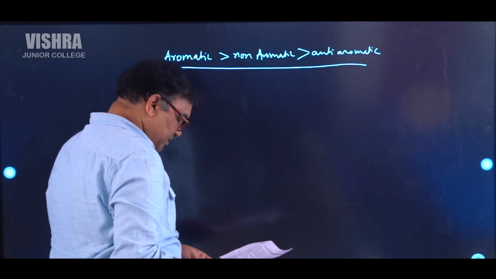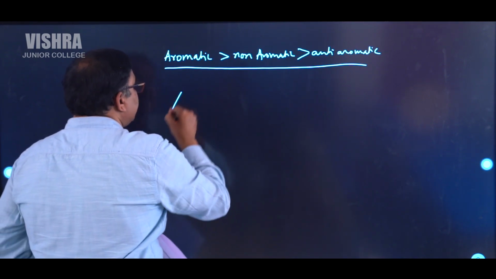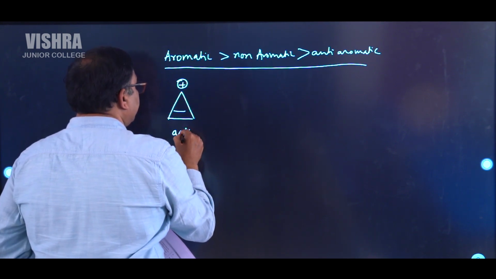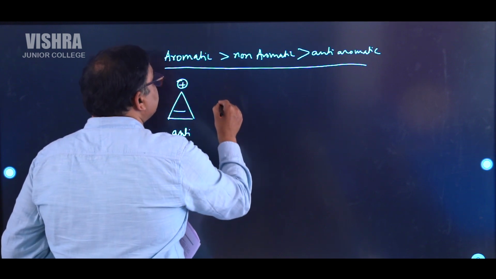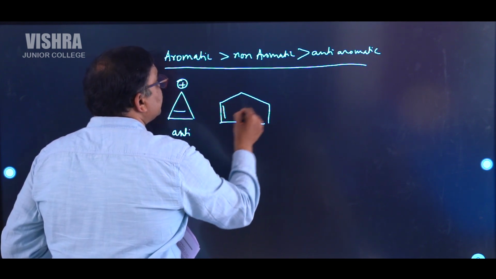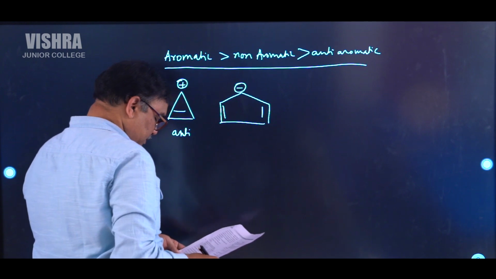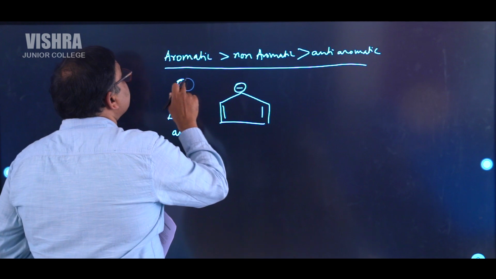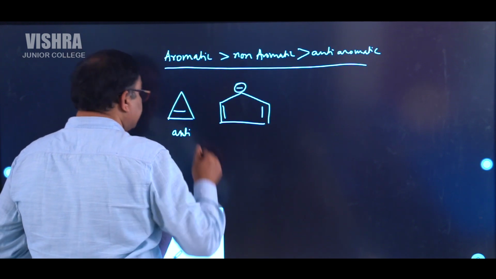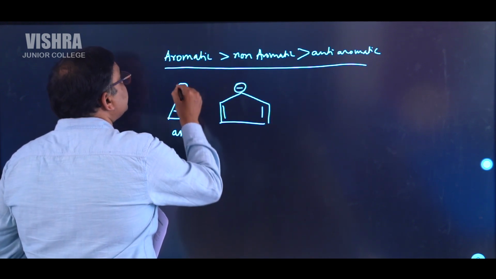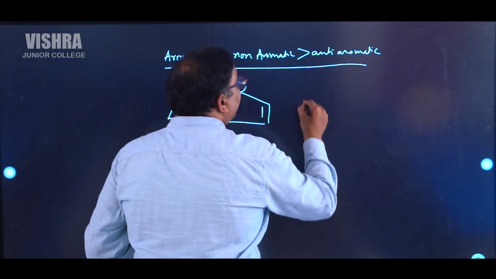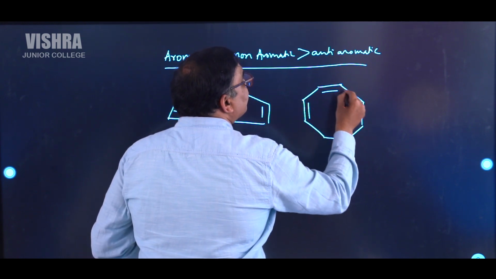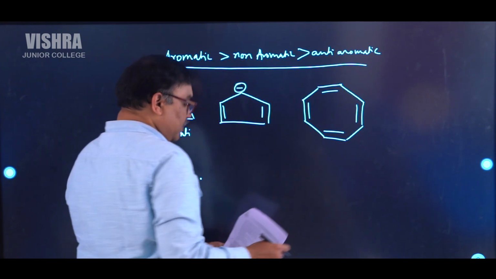So here they gave some compounds. You have to identify. This one is an anti-aromatic compound. There is a compound which is aromatic in nature. Yeah, this one is an aromatic compound. Instead of plus, I'll make it minus, because plus will be aromatic in nature. So you can make it minus. So see this minus, and then this is non-aromatic.